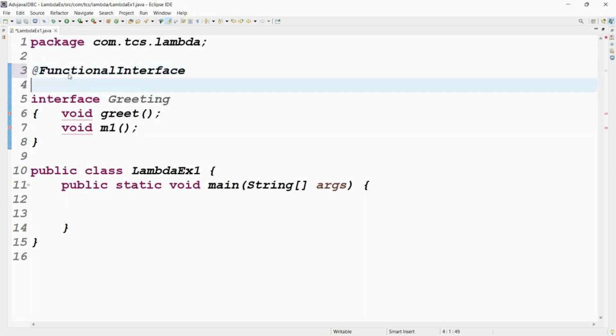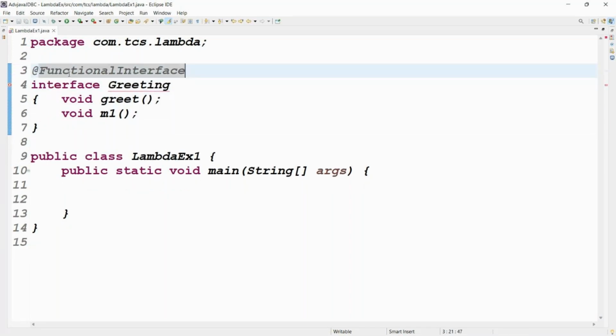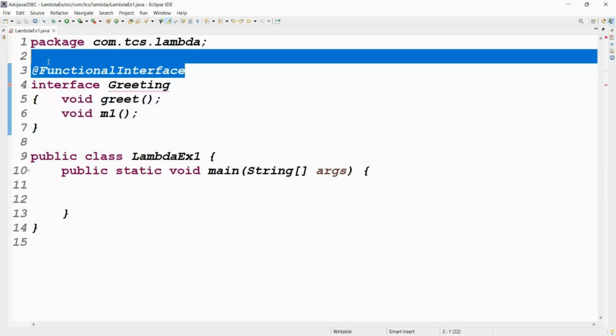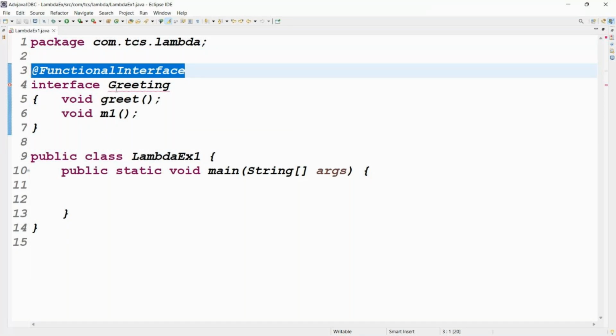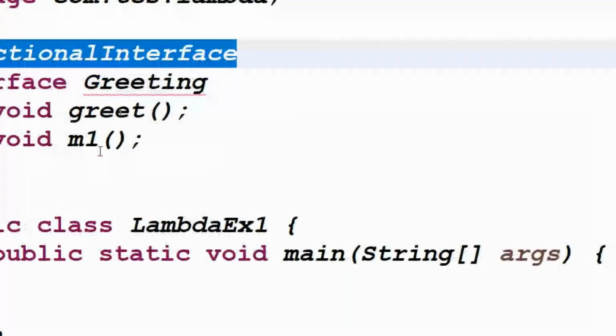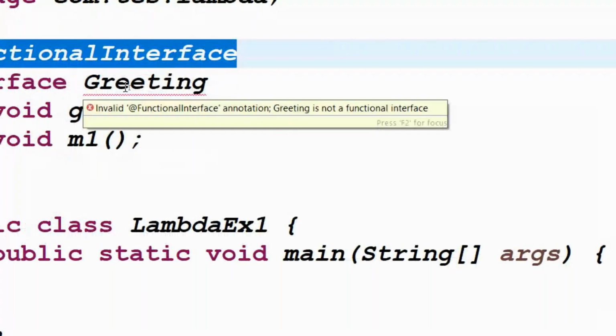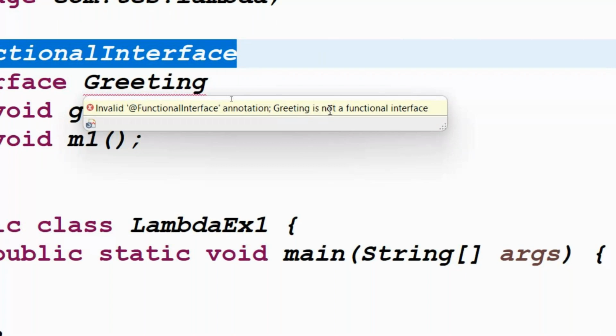If you put the annotation, then you get an error message. The annotation is giving information that this is a functional interface, but it is not. That's why the error message. If the annotation is there, then it should be a functional interface, otherwise error, because you are giving information to the compiler: hey compiler, this is my functional interface. The message reads: invalid @FunctionalInterface annotation, Greeting is not a functional interface.